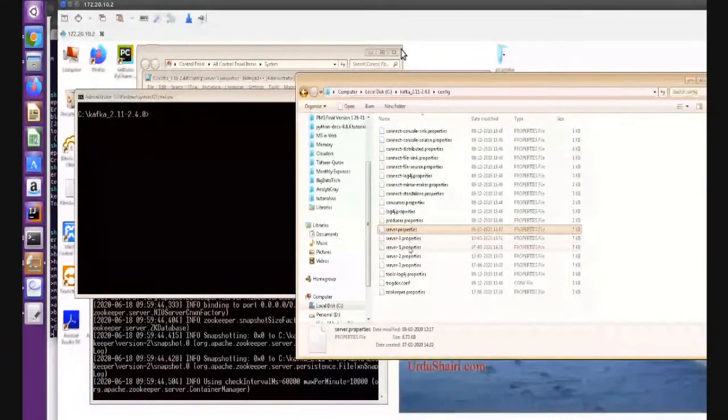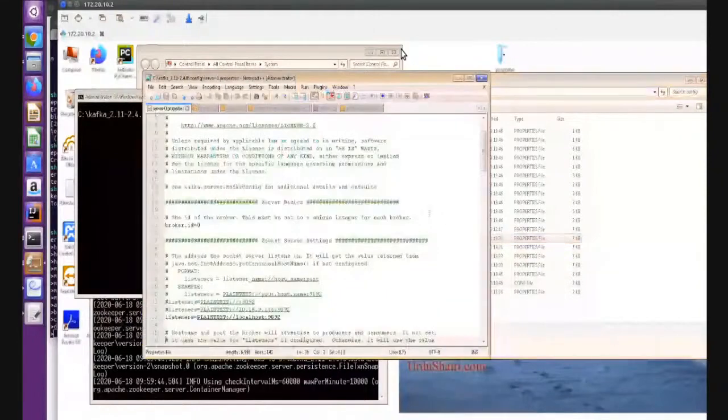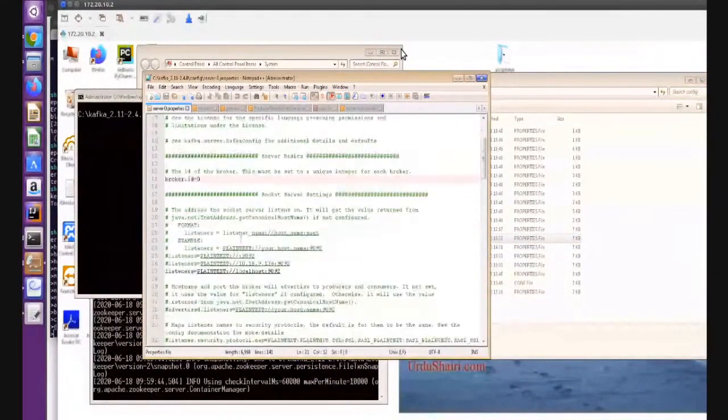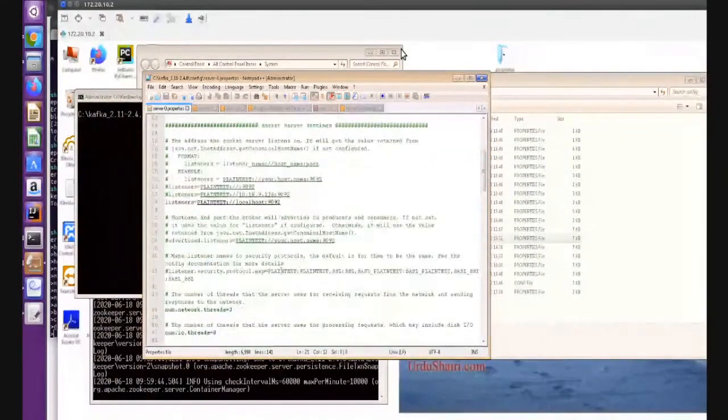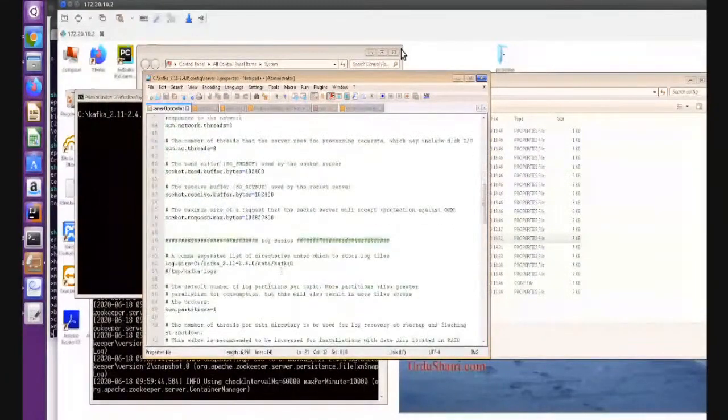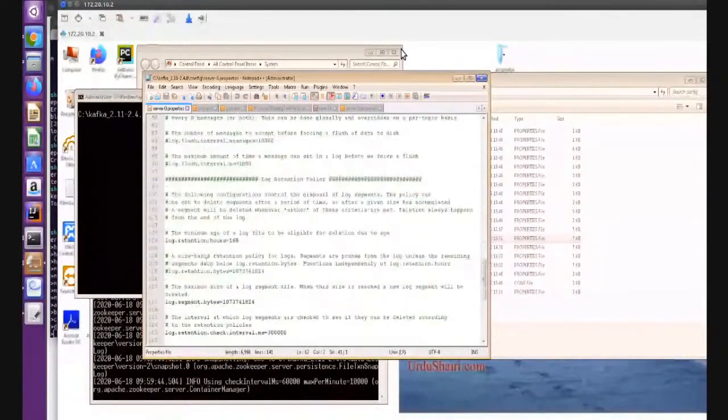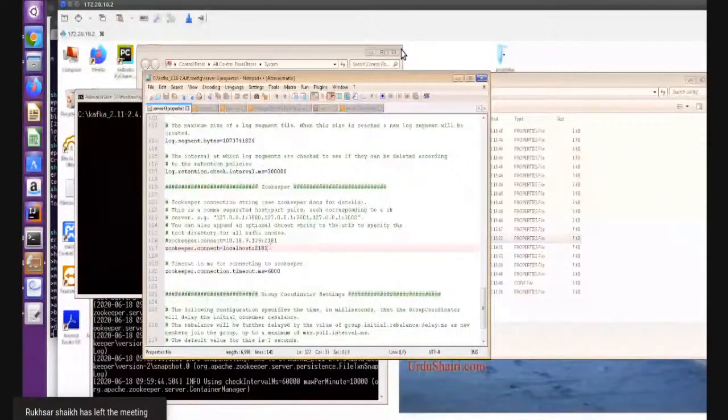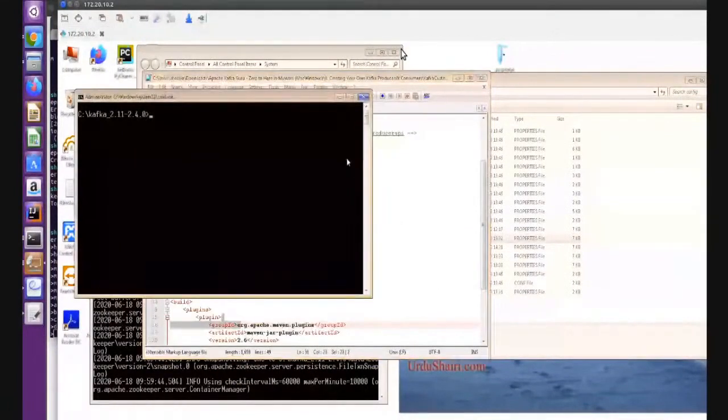I created 0, 1, 2 because I want to run multiple brokers on the same machine. So I copy here and open it. I will configure only one here. The broker ID is 0. I put the log path here the same way as we did on the Linux machine. Here are the Zookeeper details I have given. Same things. Just run it here.